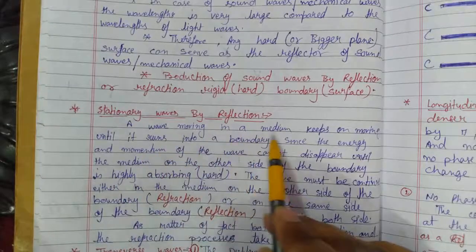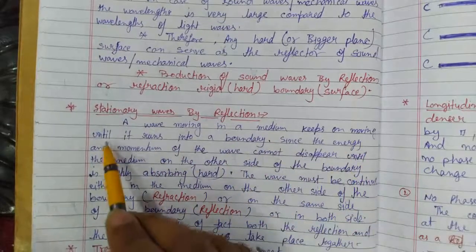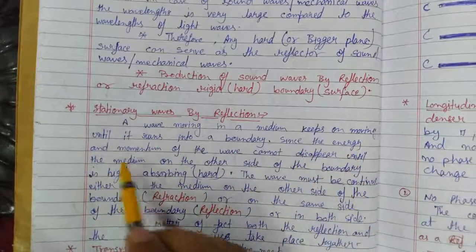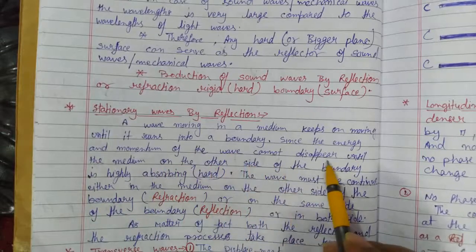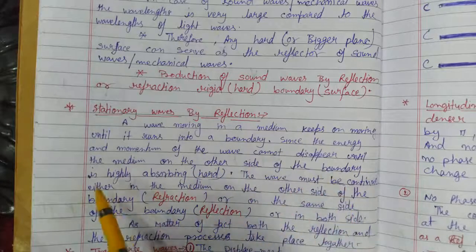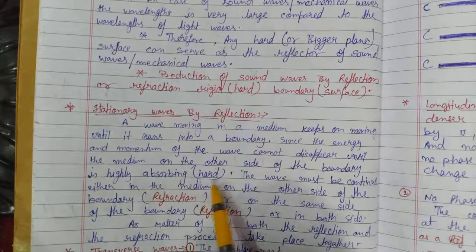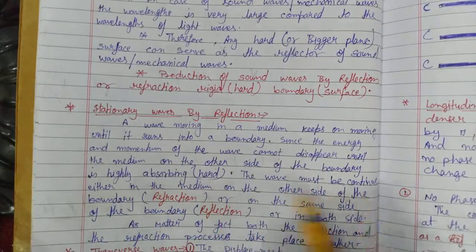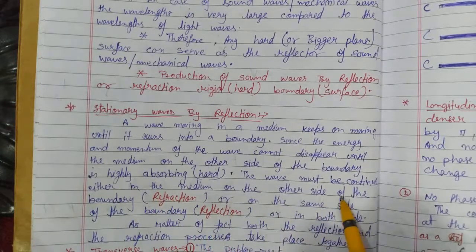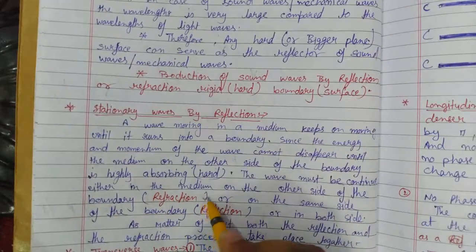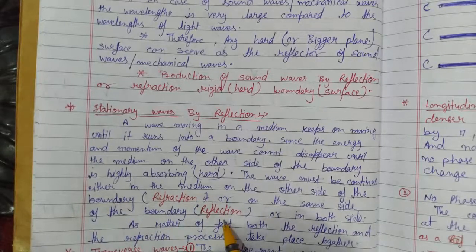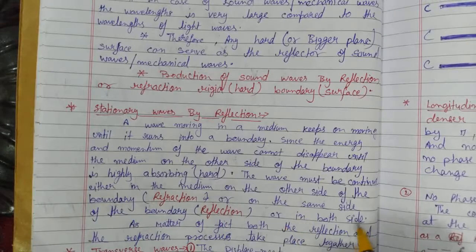A wave moving in a medium keeps on moving until it runs into a boundary. Since the energy and the momentum of the wave cannot disappear, unless the medium on the other side of the boundary is highly absorbing or hard, the wave must continue either in the medium on the other side of the boundary, which is called refraction, or in the same side of the boundary, which is known as reflection, or in both sides.